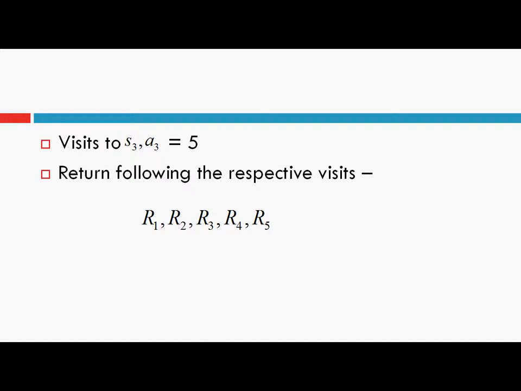That is, we will append it to a list for taking action a3 in state s3, and likewise we do this in each and every episode, E0 to En, for state S3 and action A3, that is state action pair S3 and A3. And after calculating these returns in every episode, we just take the average and we assign it to the value of taking action A3 in state S3.